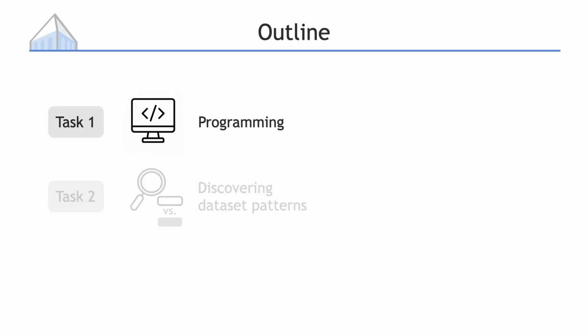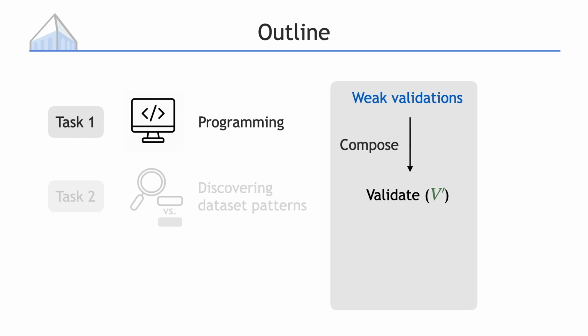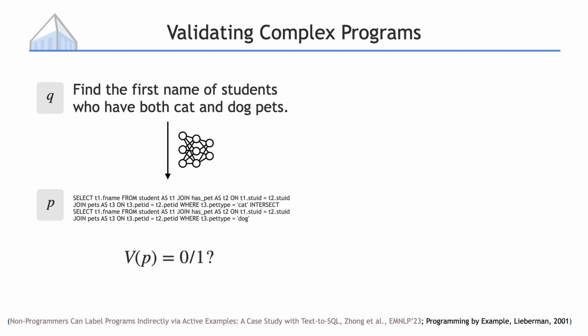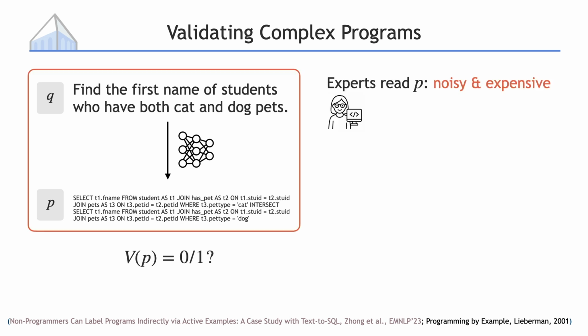Now let's dive into the first part, programming. I will first talk about how to validate programs, and we'll do so by composing weak validations on execution behaviors. Here's the setup. We're given a question Q, and we'll map it to a SQL program P. Our goal is to validate whether the program P is correct or not. Typically, in the current RLHF training paradigm, we will recruit experts to read the SQL program P and tell us whether it is correct.